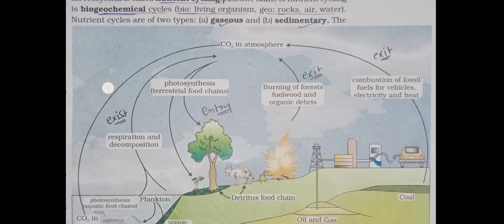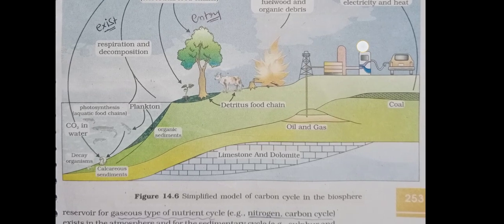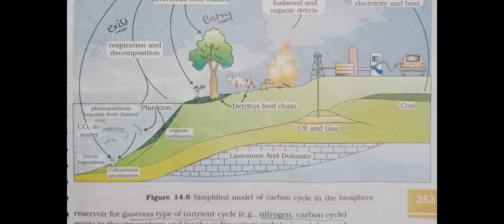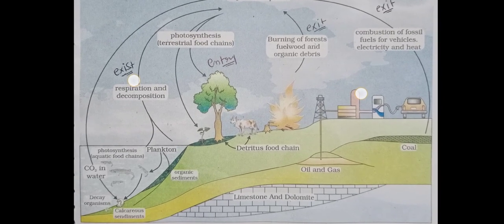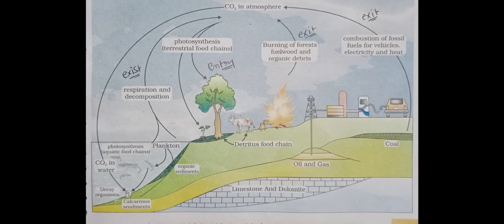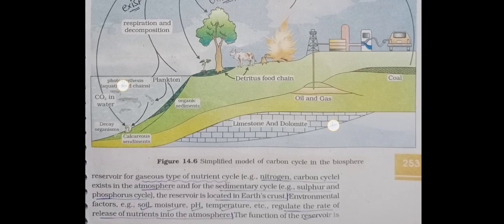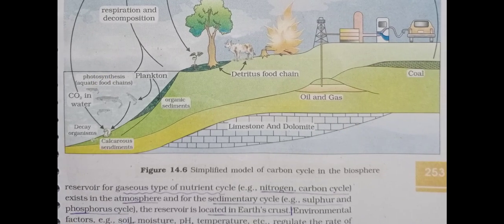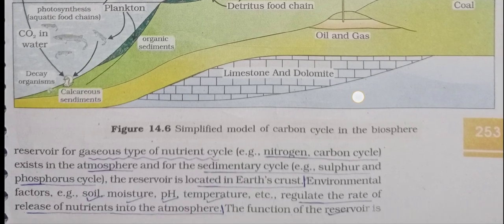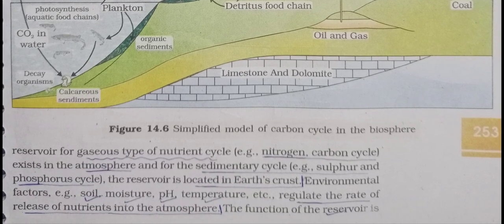Okay, now see there is one diagram. It is a diagram of the simplified model of a carbon cycle in the biosphere, but we will learn this diagram in the next question of carbon cycle. Okay, now see the reservoir for the gaseous type of nutrient cycle, for example nitrogen cycle and carbon cycle, exists in the atmosphere, and for the sedimentary cycle, for example sulfur and phosphorus cycle, the reservoir is located in the earth's crust.